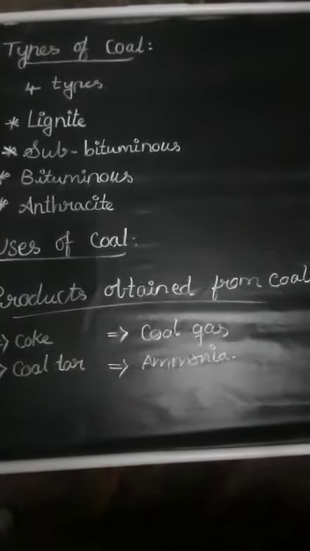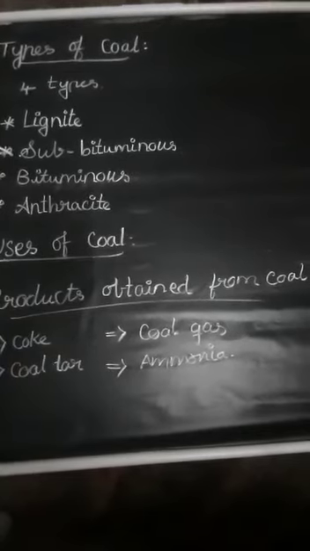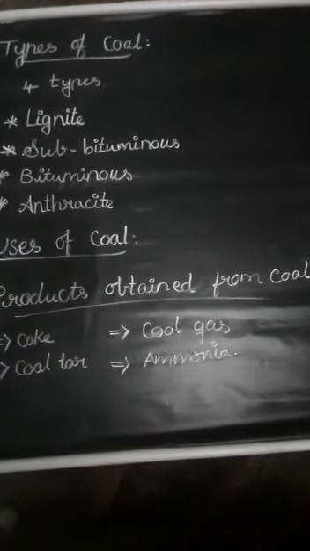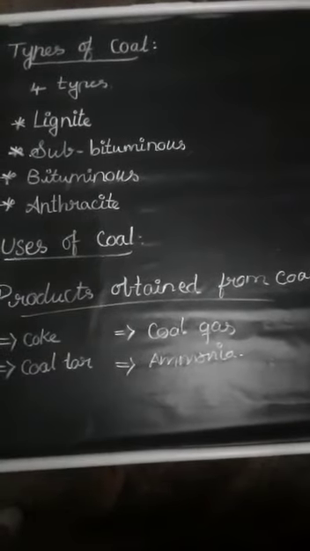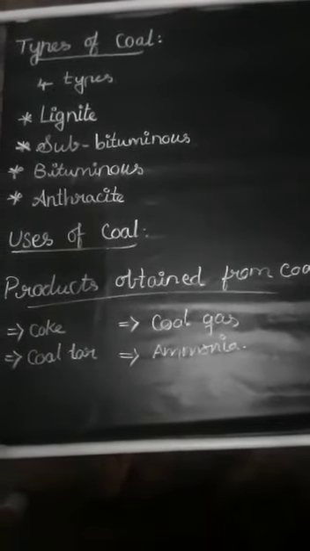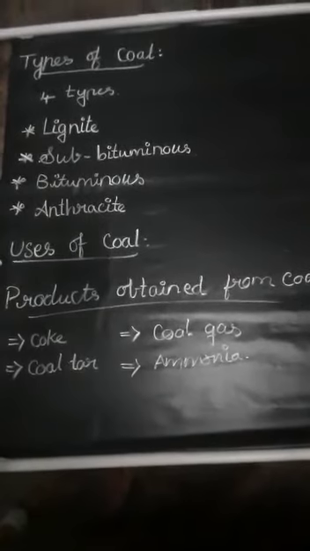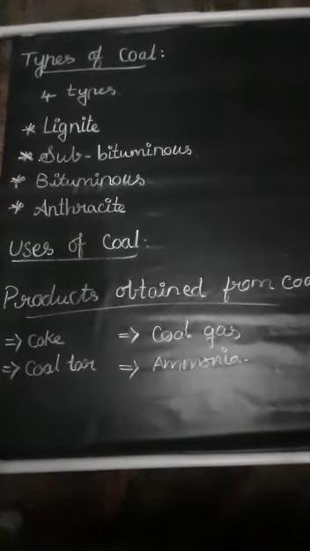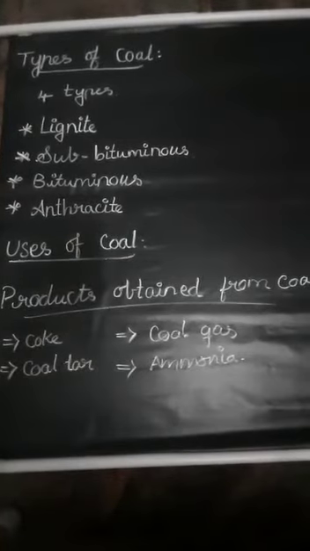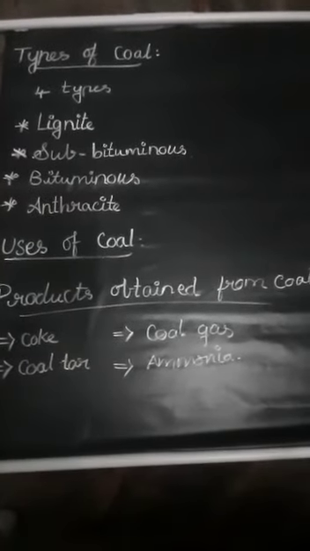So next we can see the uses of coal. What are the uses? It is used to generate heat and electricity. It is used to make derivatives of silicon, which are used to make lubricants, water repellents, resins, cosmetics, hair shampoos and toothpaste. Activated charcoal is used for face packs and cosmetics.